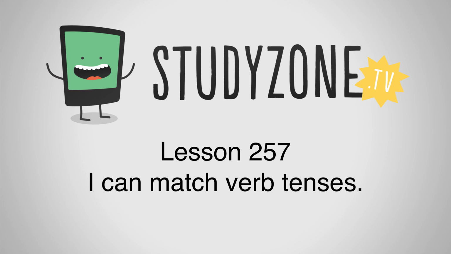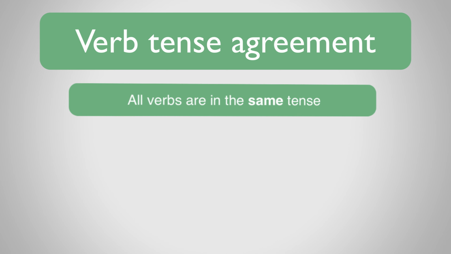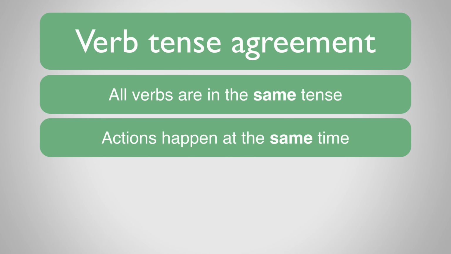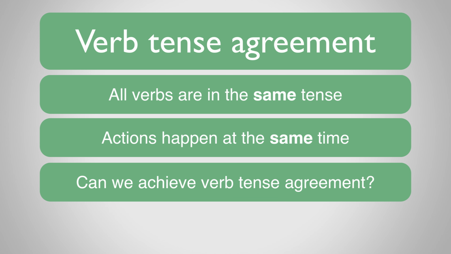We already know that verb tense agreement means that all the verbs in a sentence are in the same tense. They all happen at the same time. Let's now see if we can choose the appropriate form of a verb in a sentence to achieve verb tense agreement. Let's look at this example.